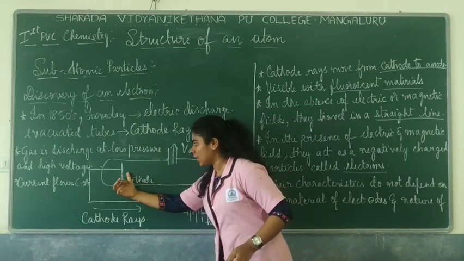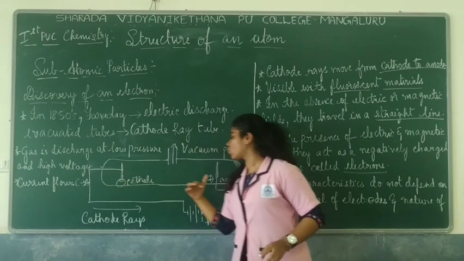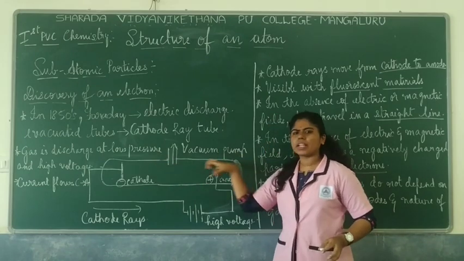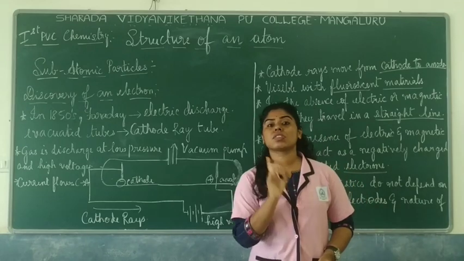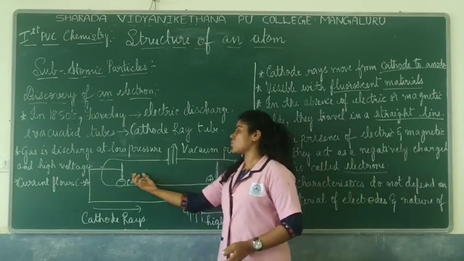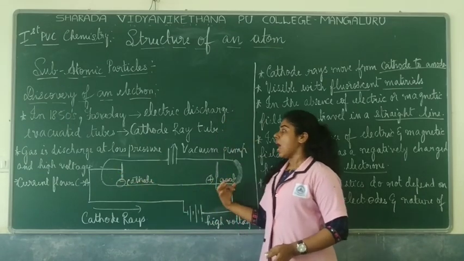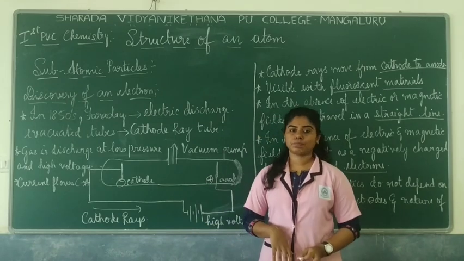From here there is a stream of particles which moves from cathode to anode. They found that some particles move from cathode to anode as soon as you supply the high voltage. So you see a stream of particles move from cathode to anode, which was called the cathode rays.